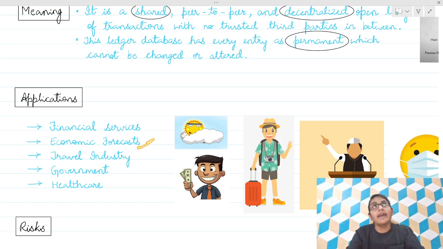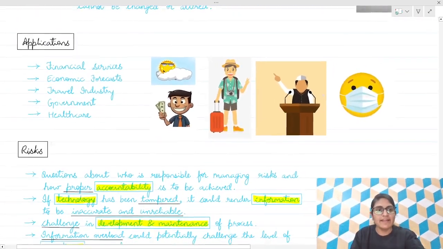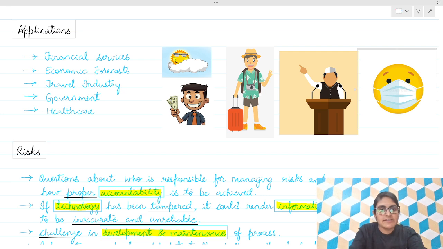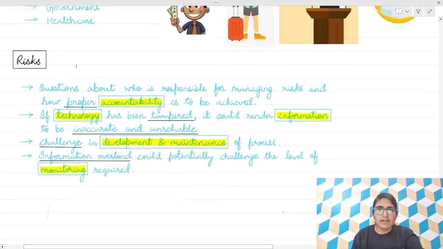So what are the applications of blockchain? Financial services, economic forecast, travel industry, government, and healthcare. Again, financial services, economic forecast, then travel industry, then government and healthcare. Done.